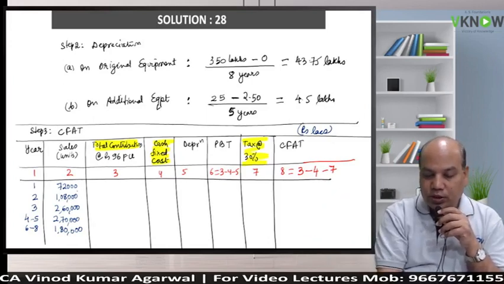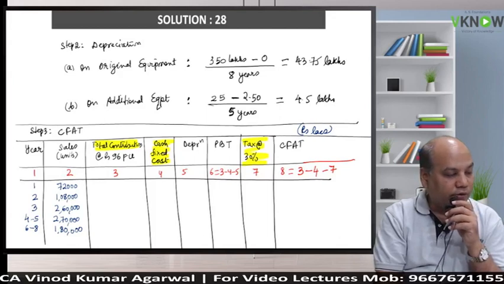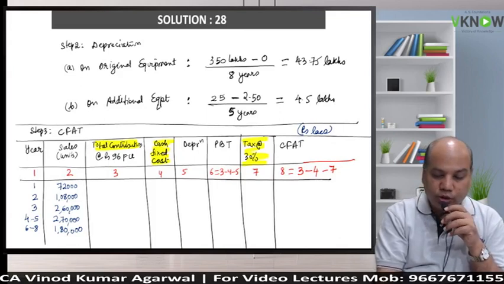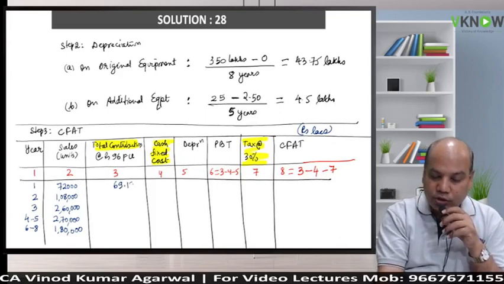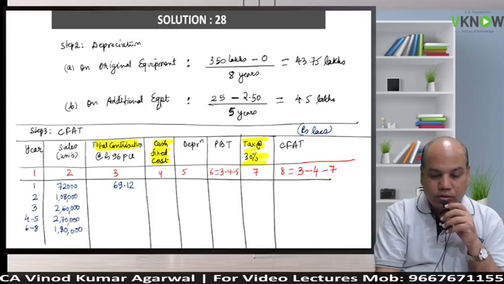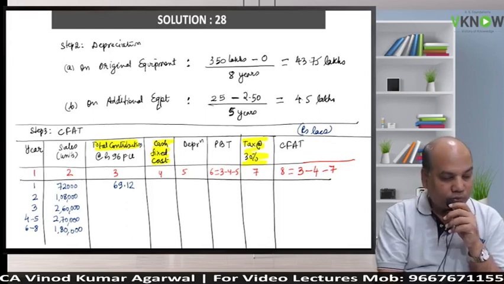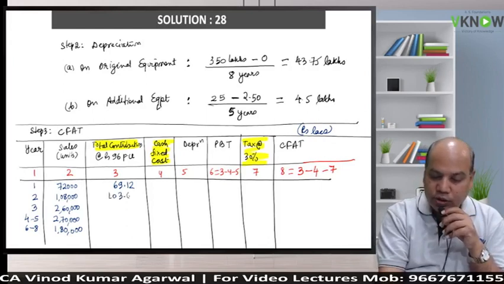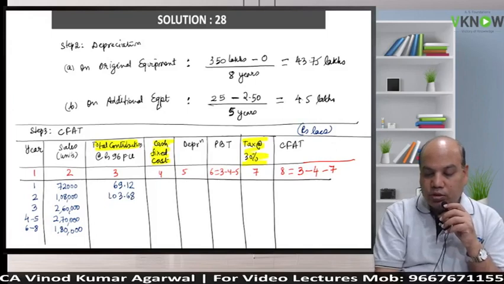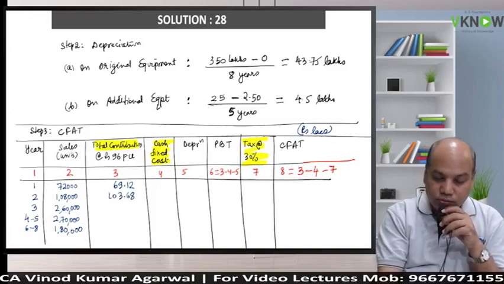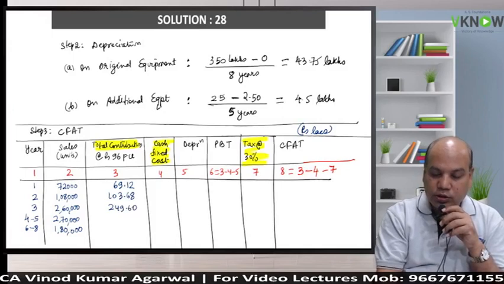So you will multiply 72,000 into 96. 69 lakh 12,000. 69.12. Answer in rupees in lakhs. 103.68. Next one. 249.6. 249.60. It will save time, no? 259.20. Okay, wonderful.